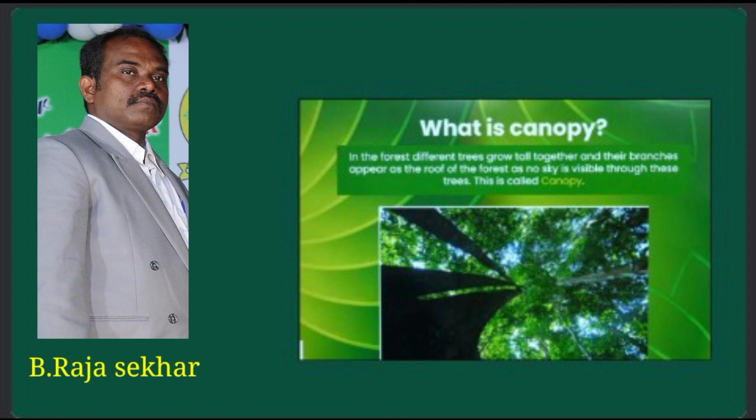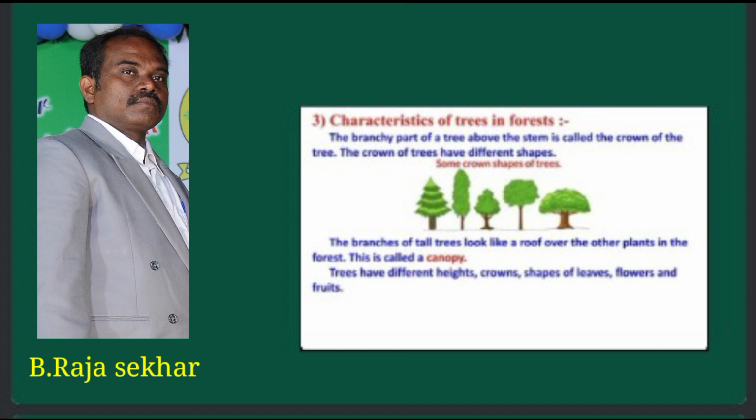This is called canopy. Okay, my dear students.